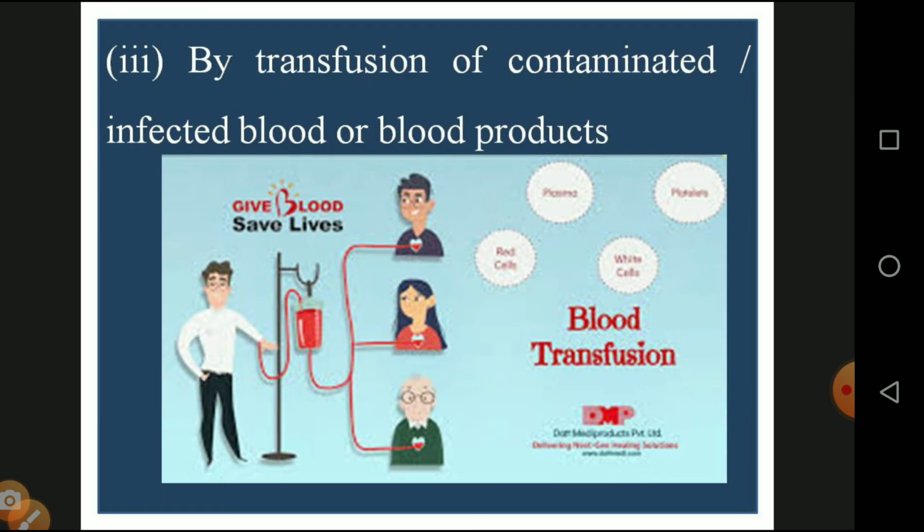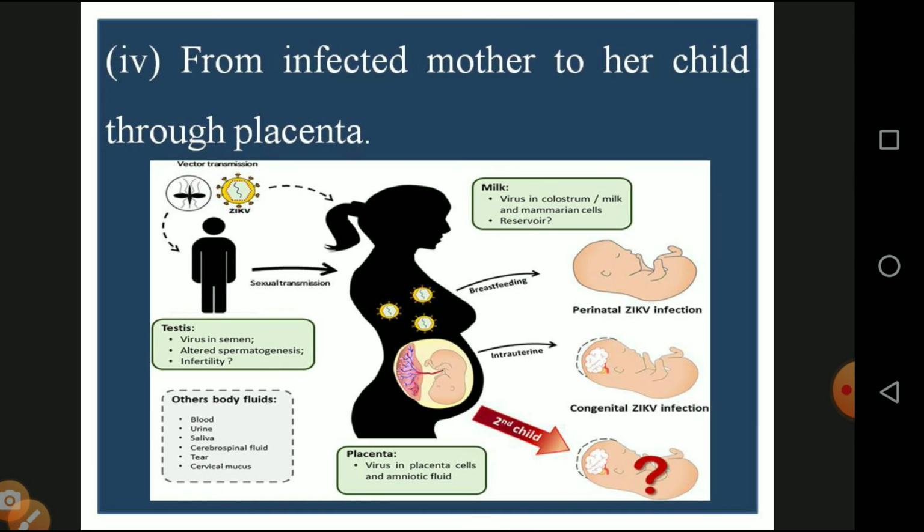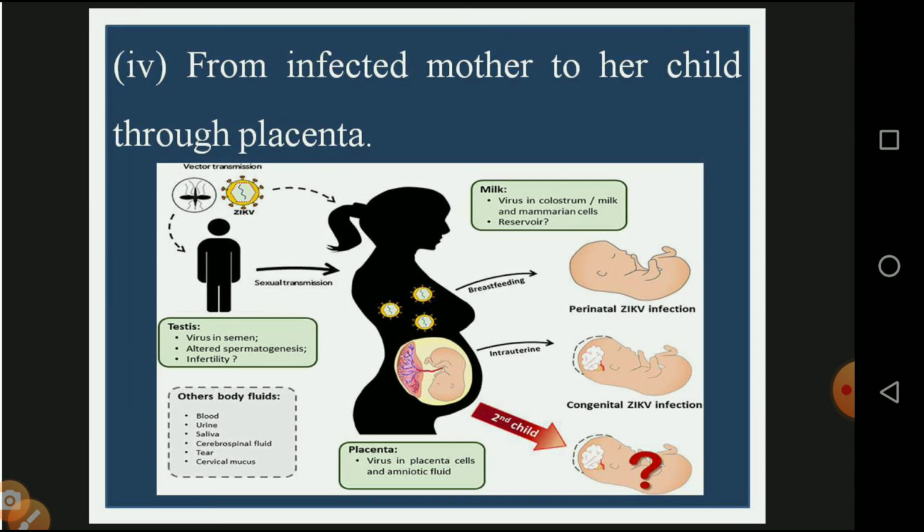Third, by the transfusion of contaminated or infected blood or blood products from unscreened sources, and during operations and transfusion of blood. And fourth, from the infected mother to her child through the placenta. Through the placenta itself, food materials and all other things are passed on to the child, so they have a greater risk of getting HIV.